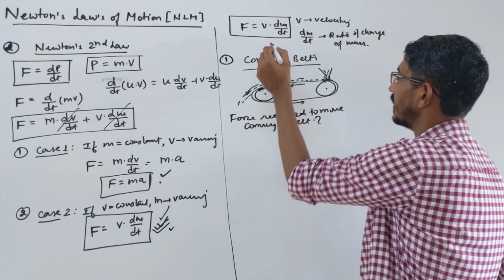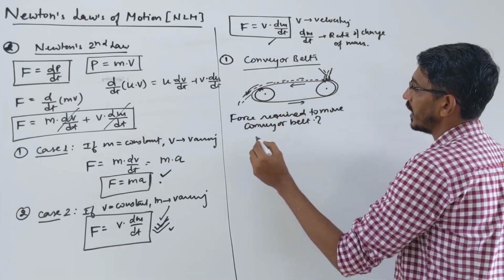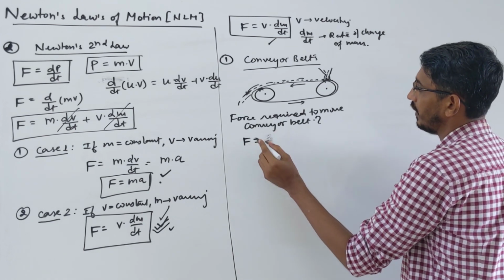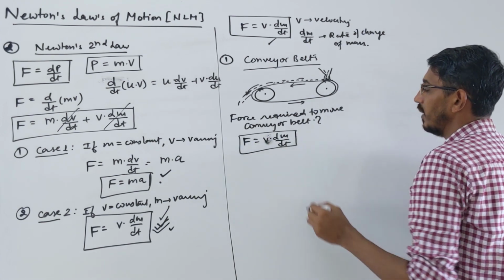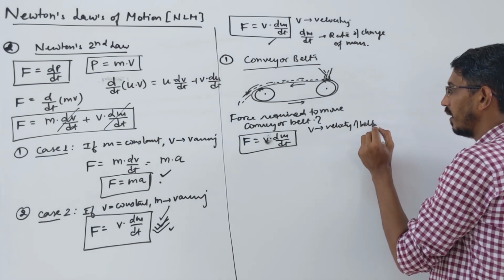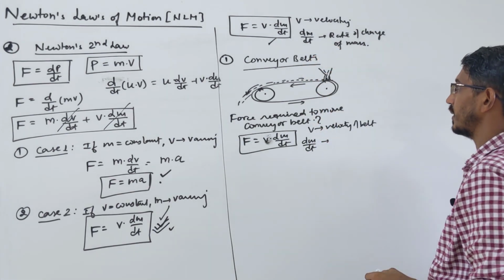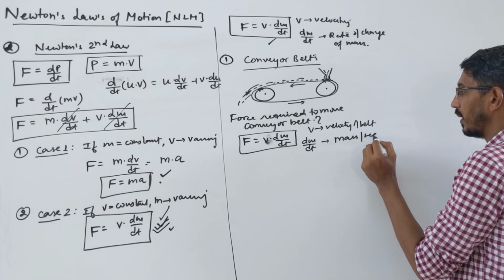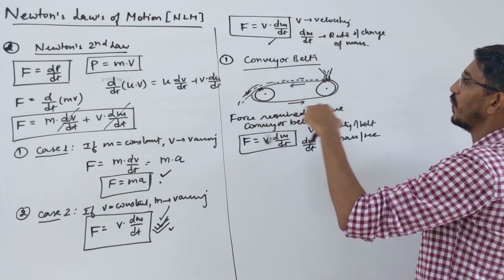You have to use this equation. Suppose they ask how much force is acting, this is your answer: F is equal to v into dm by dt. Here v is the velocity of the belt, and dm by dt is how much mass you are putting on the belt per second, which they will give. So using this formula you can find how much force is required to move the belt.